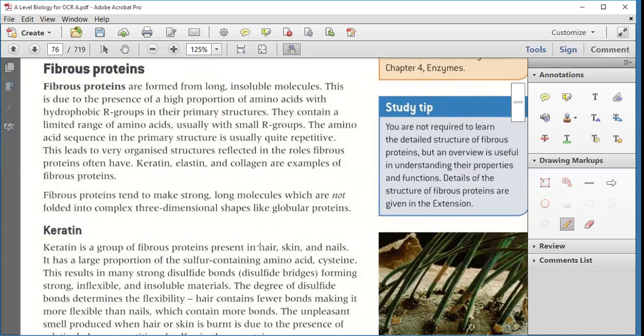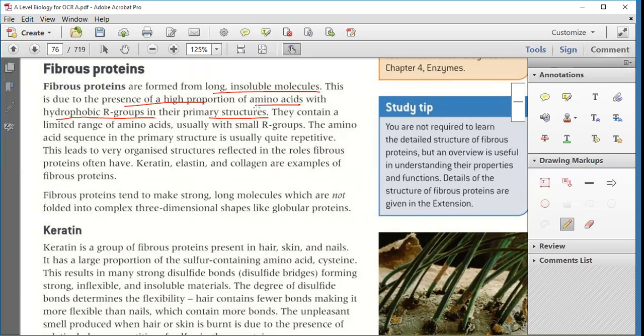It is long and it is an insoluble molecule. This is due to the presence of a high proportion of amino acids with hydrophobic R groups in the primary structure. In the primary structure, there are so many hydrophobic R groups attached, therefore it is insoluble in water.